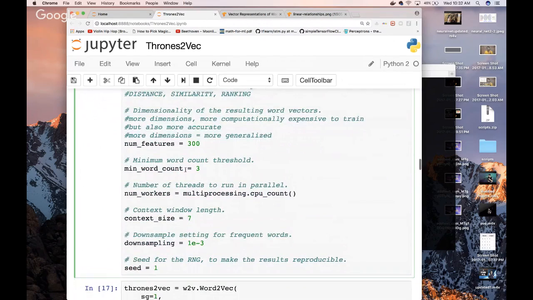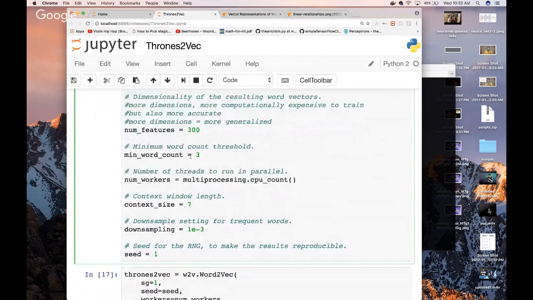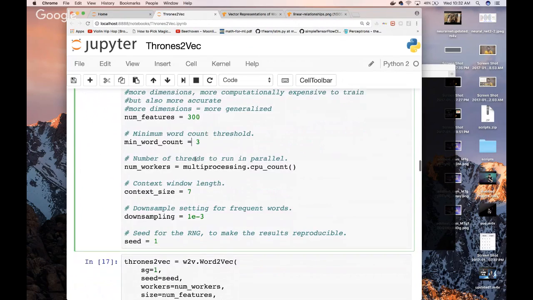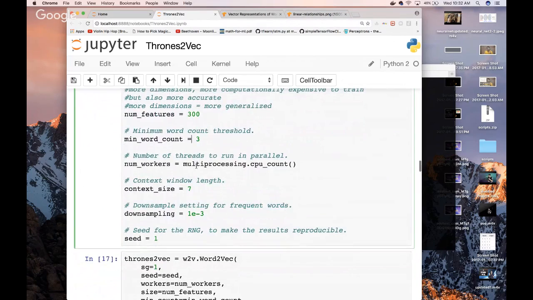Minimum word count threshold is the smallest set of words that we want to recognize when we convert to a vector. Then there's the number of threads to run in parallel.